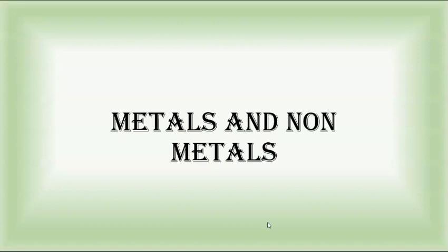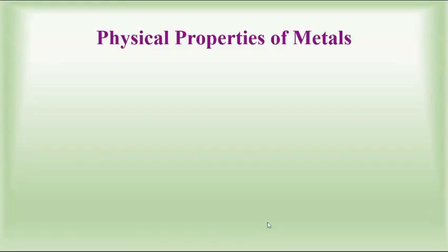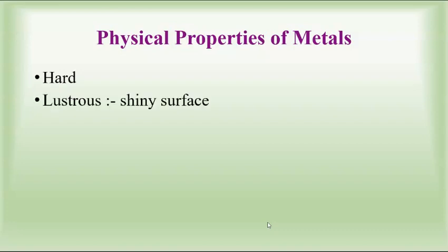So we all were discussing the chapter metals and non-metals, right? In our previous class, we learned about the physical properties of metals by conducting various activities, activity 3.1 to 3.6. We have seen that metals are hard. Then we have seen that metals are lustrous, meaning they have a shiny surface. Then metals are sonorous, meaning they produce sound.